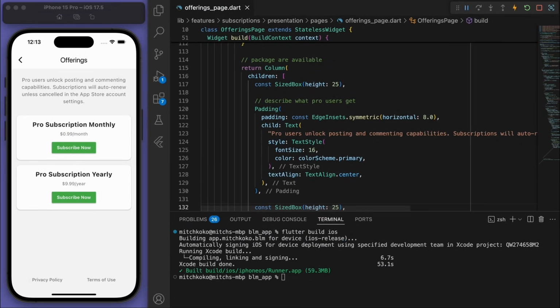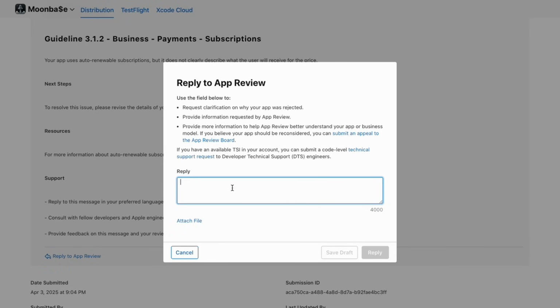coming back to our app on this offerings page, let's grab the new screenshot and come back to our App Store Connect. And I'm actually going to reply to this person and send a message. I'm going to say, thank you for your help. I have fixed the requested issues on the offerings page, or let's say on the subscriptions page. It outlines at the top with text about what Pro users will get. And let's just say what we wrote.